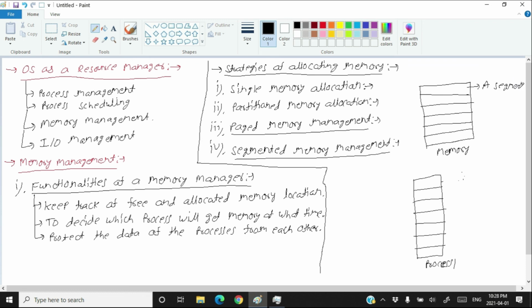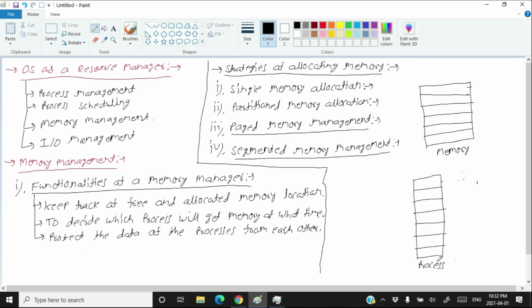And there will exist something called a segment table. Using this segment table, a process or a part of the process will be assigned into a segment. So that is called segmented memory management.